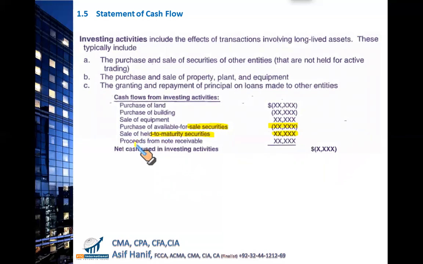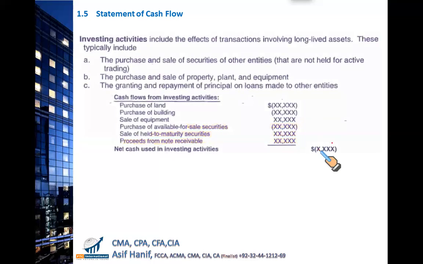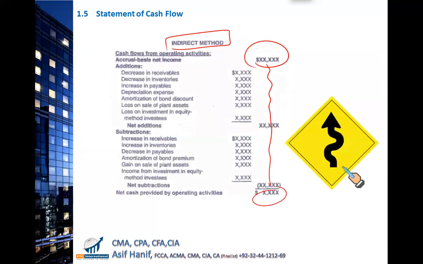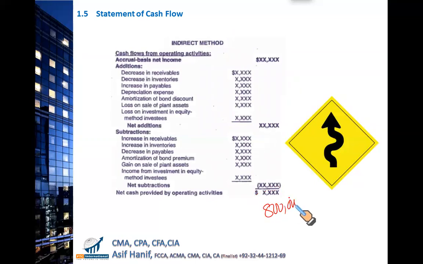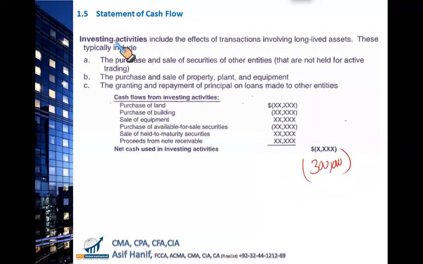And then finally, proceeds from notes receivable. You might have sold some notes which you held as an investment. So selling those notes, selling some bonds, selling some long-term investments, they will bring in the cash inflow. So let's say all transactions of inflows and outflows give you a total of 300,000. So what we have so far: we have $800,000 as our cash flow from operating activities. We have 300,000 negative as a cash outflow from investing activities.